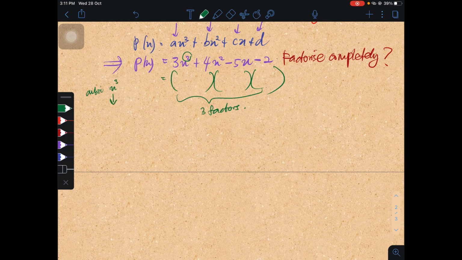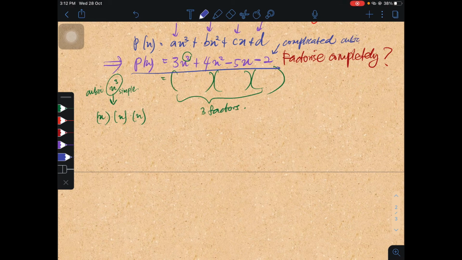So if you break it down, it will become bracket x times bracket x times bracket x, so this is all times having 3 brackets. But this is very simplified, a very simple cubic. We have much more complicated cubics, much more complicated, right?